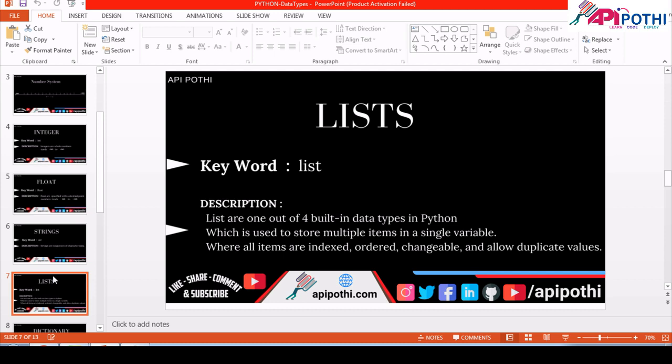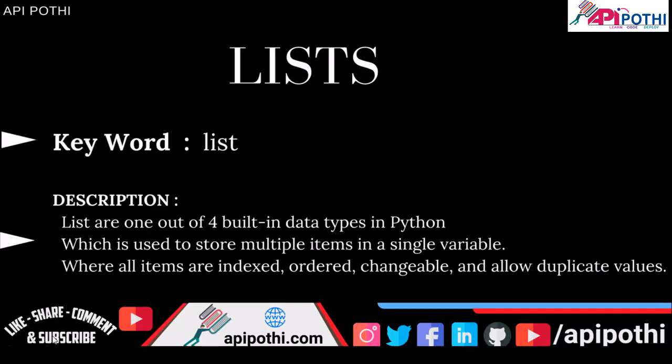So here again, what is the list? For list we can store multiple values into one data type. The characteristic of the values inserted into the list is that the list stores the values in an indexed way.